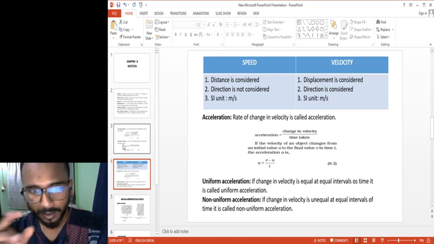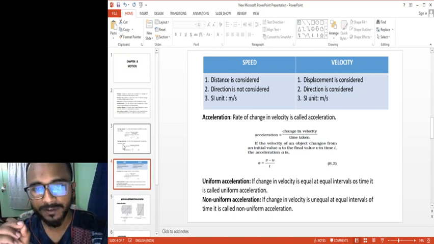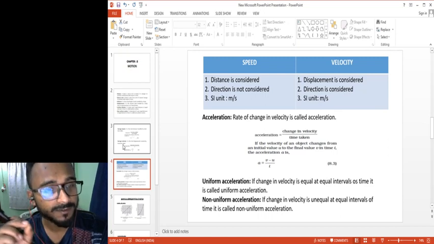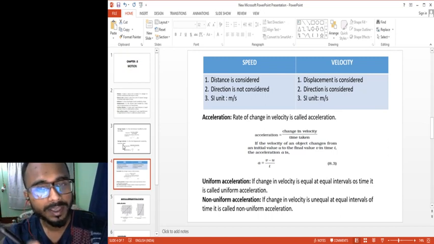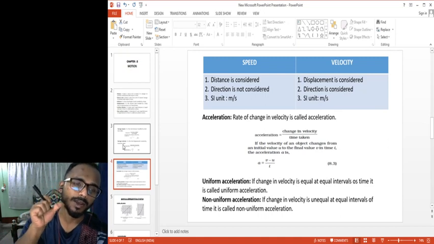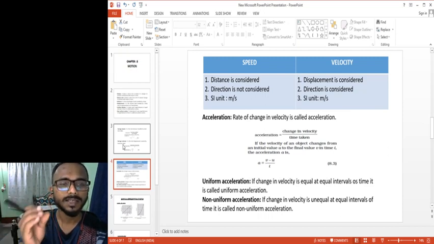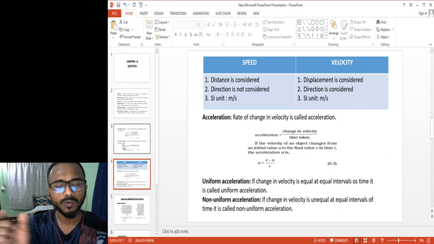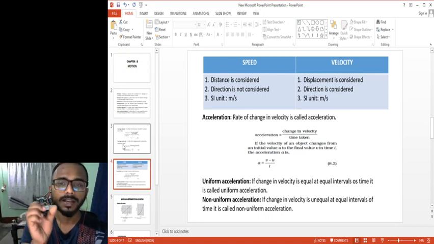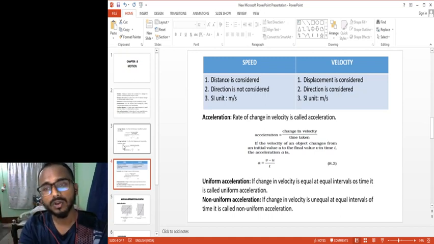The next term we learn is acceleration. Whenever there is a change in velocity with respect to time, it is written here: rate of change in velocity is called acceleration. Whenever I say rate, rate is always change in something with respect to time. So rate of change in velocity means change in velocity with respect to time, and that is called acceleration.